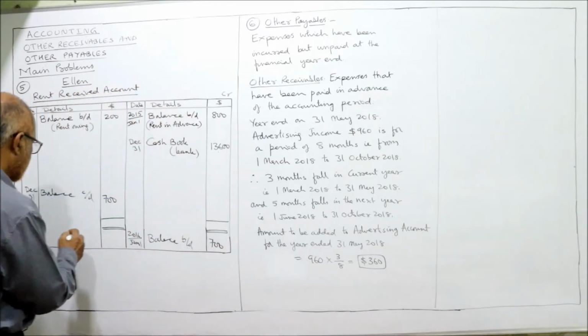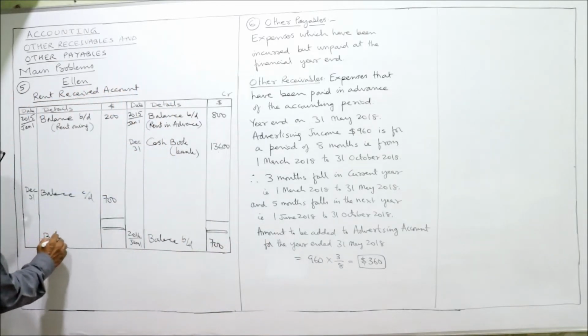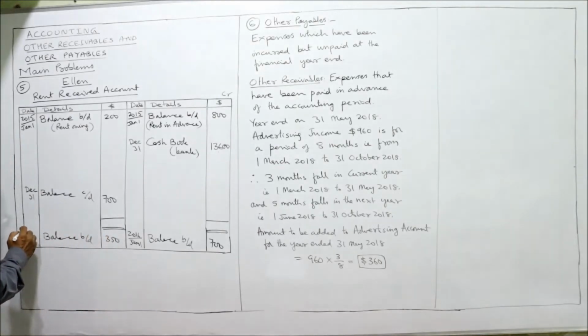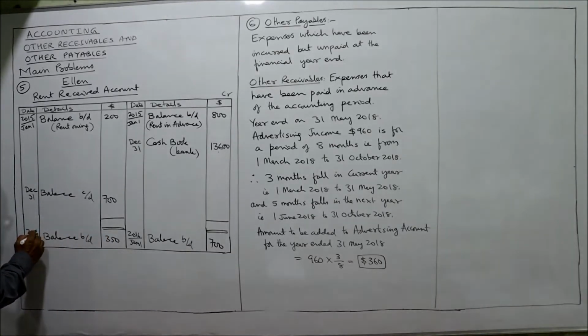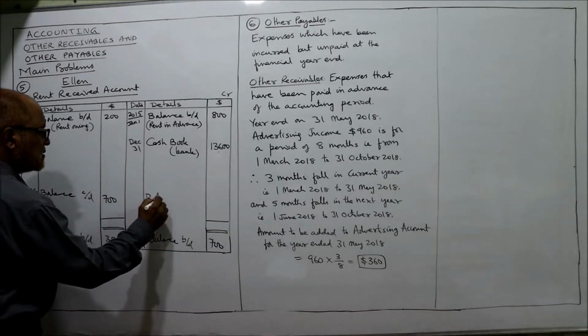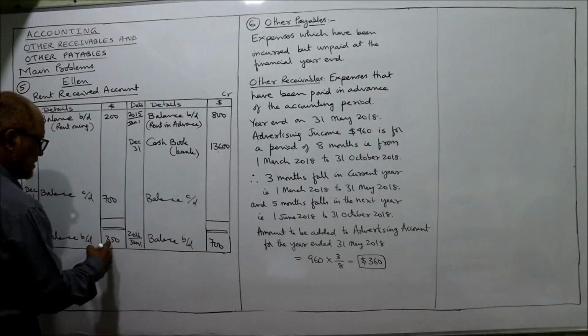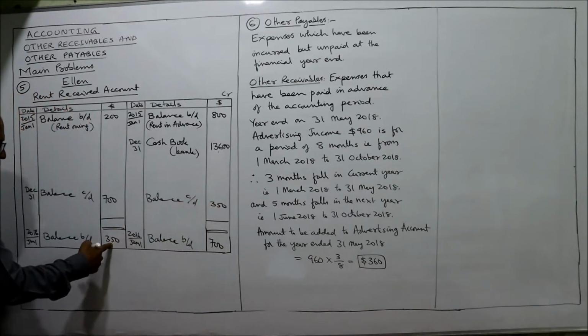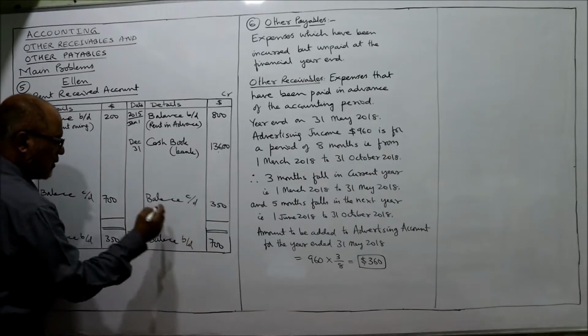So debit side I am writing balance brought down $350. So next year 2016 January 1st. Here balance carried down, this 350 here. So 350 carried down, 350 brought down, 700 carried down, 700 brought down.